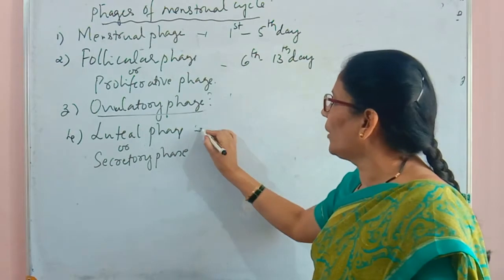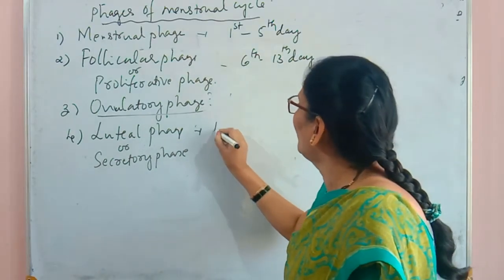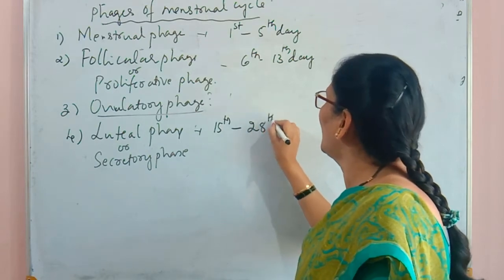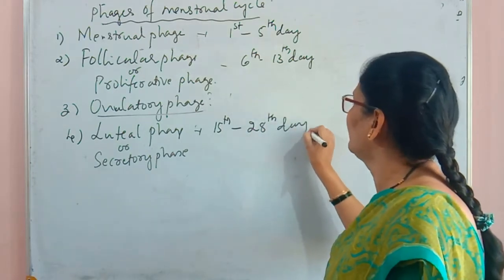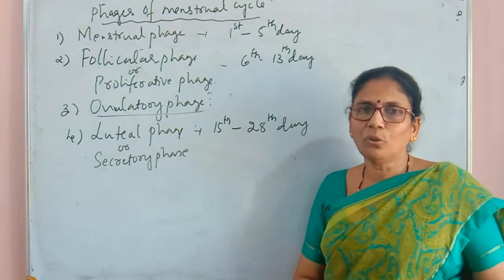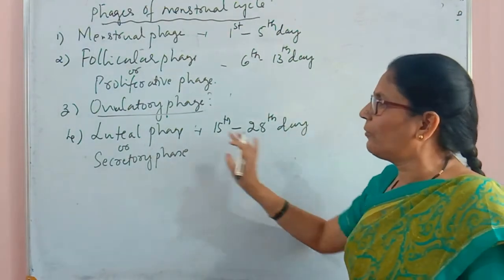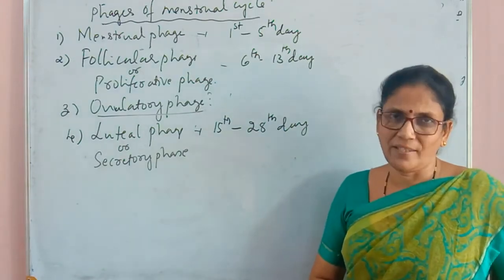The period for the luteal phase is from the 15th day to the 28th day of the menstrual cycle.